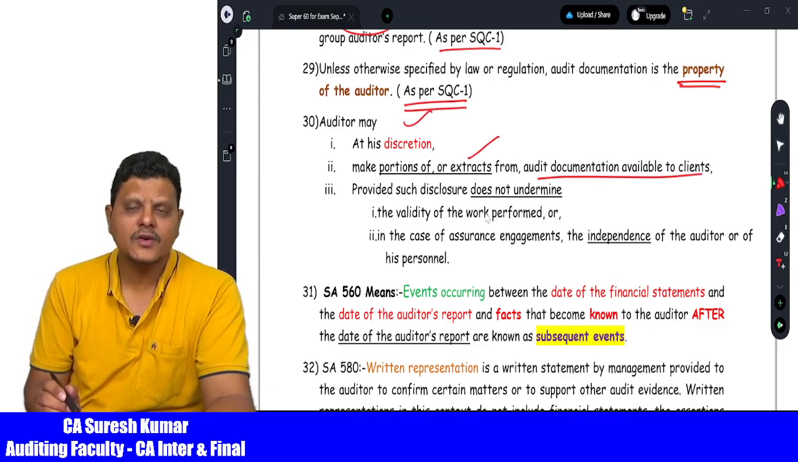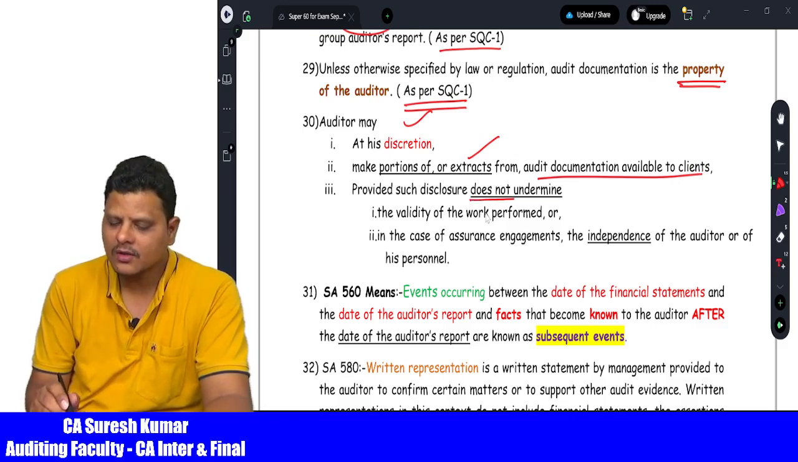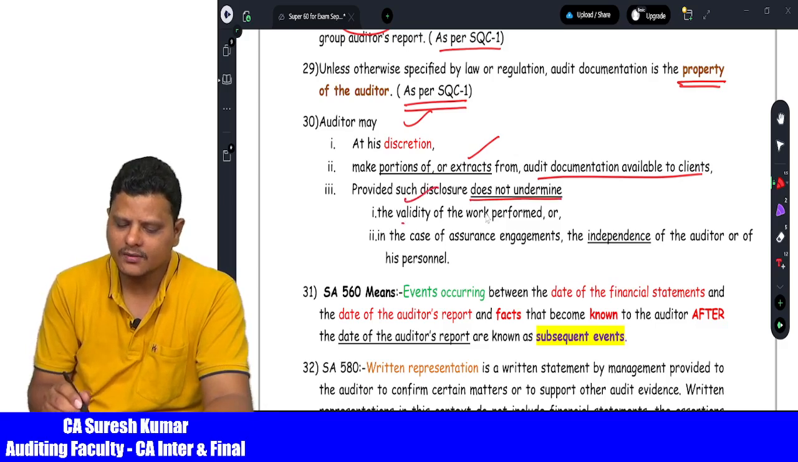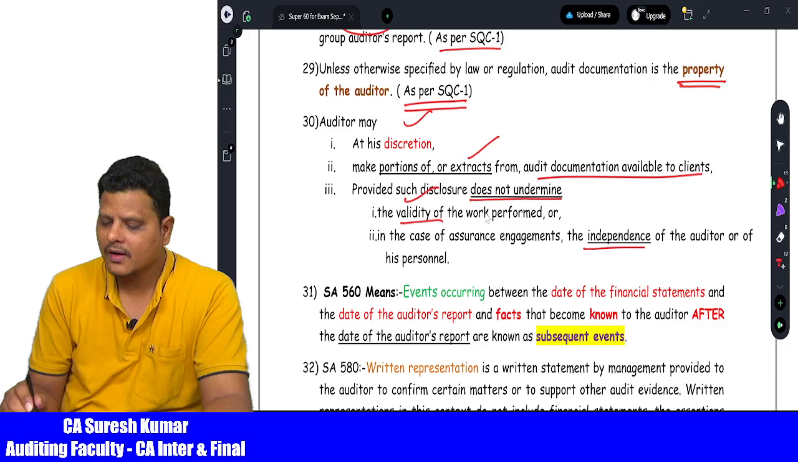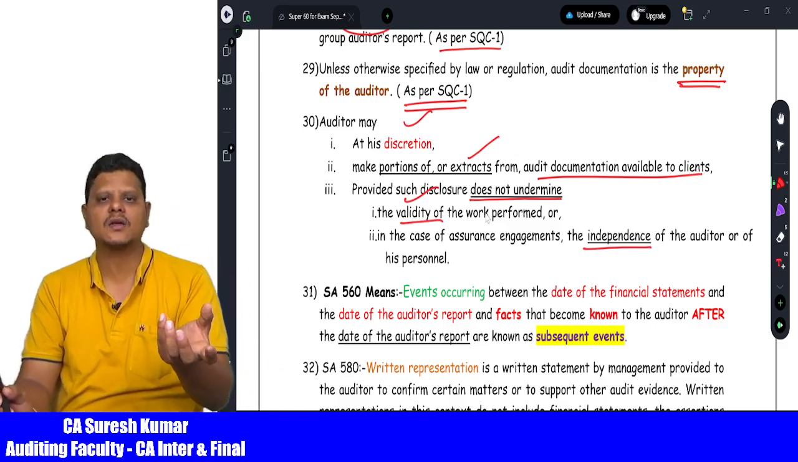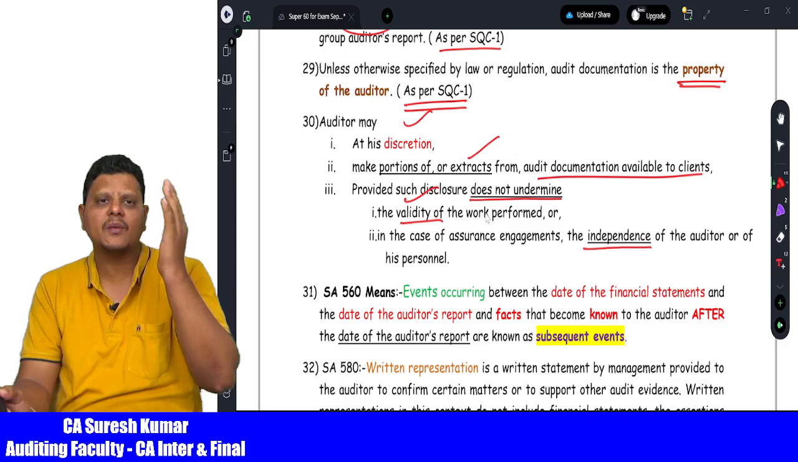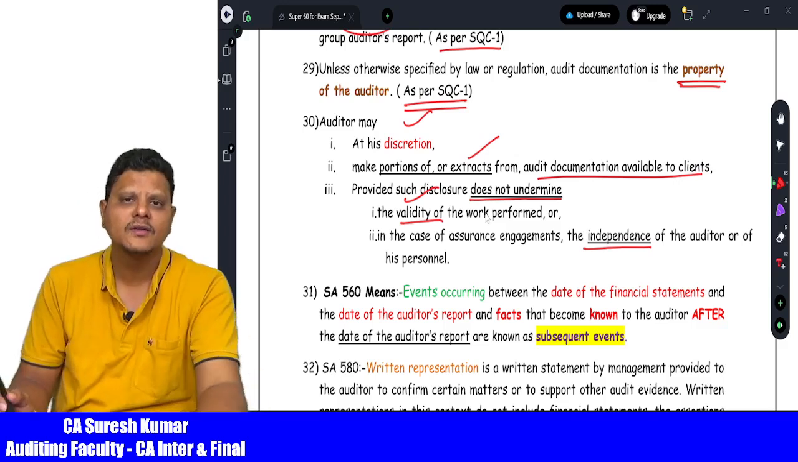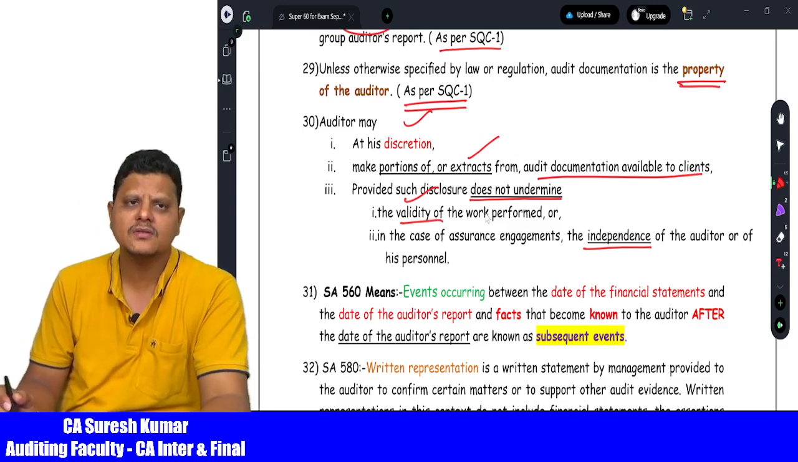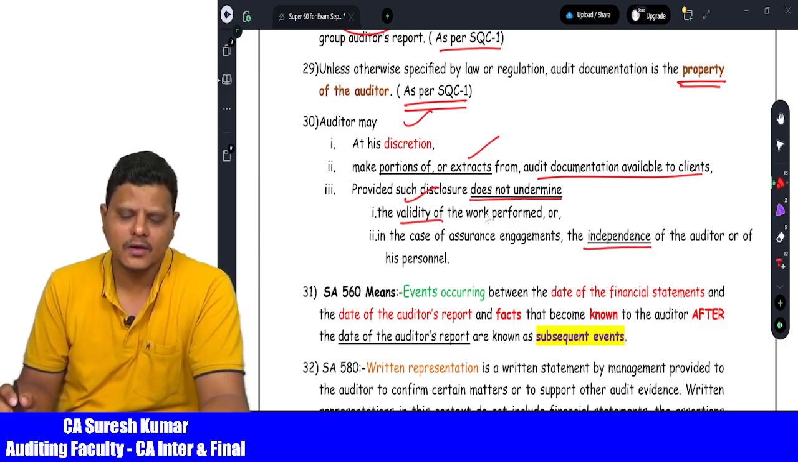So if it is the property of the auditor, it is his will and wish to make it available to the client, provided the disclosure does not compromise the validity of the work, or, in case of independence, it should not damage it. Because when I am sharing information with another person, it should not compromise my independence, because independence is the base for my audit work. I should not depend upon any other person, because users strongly believe that the auditor is an independent person. I need to maintain that as per the fundamental principles of auditing.